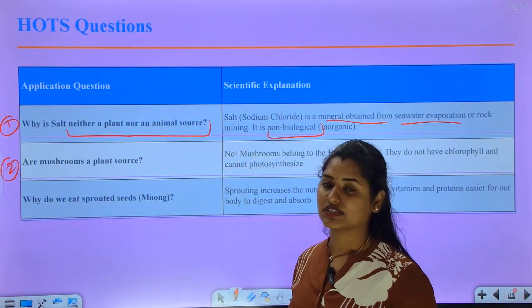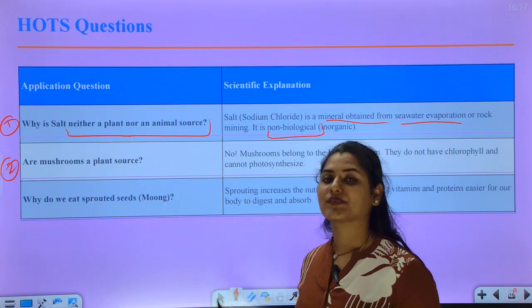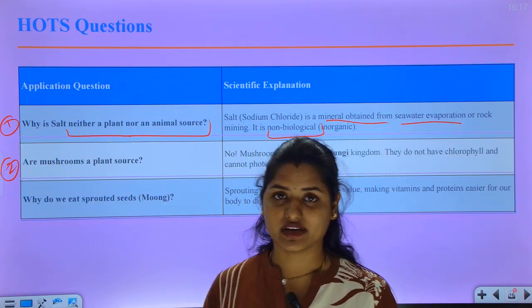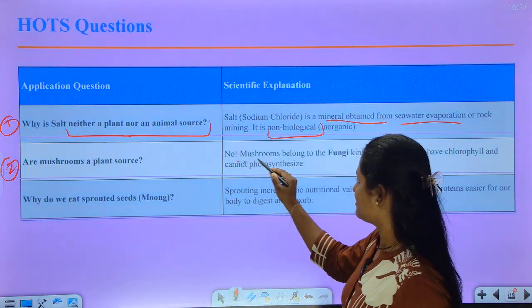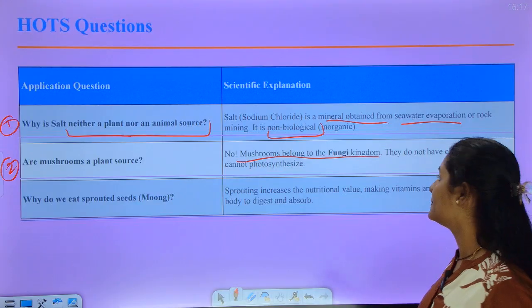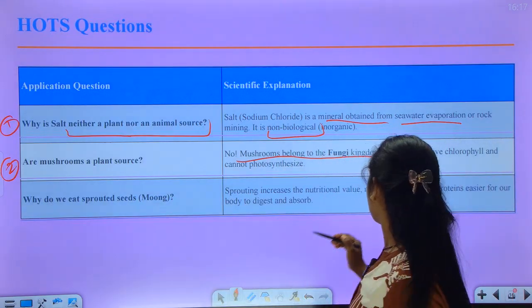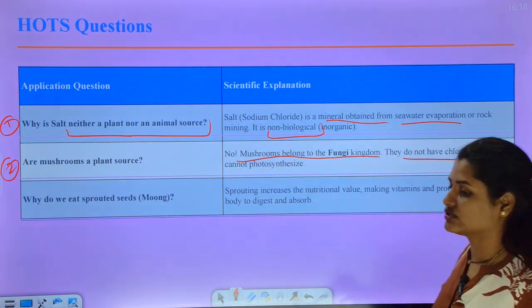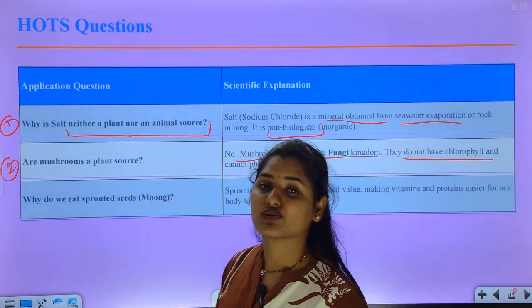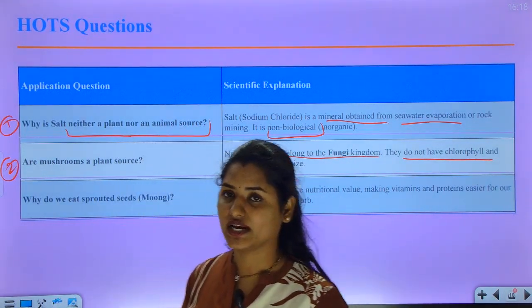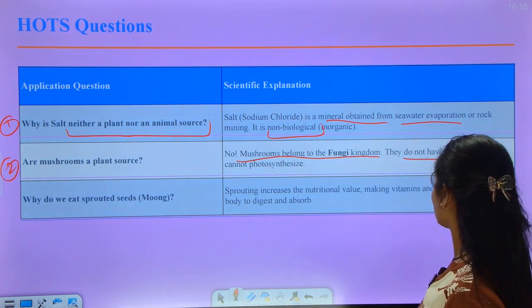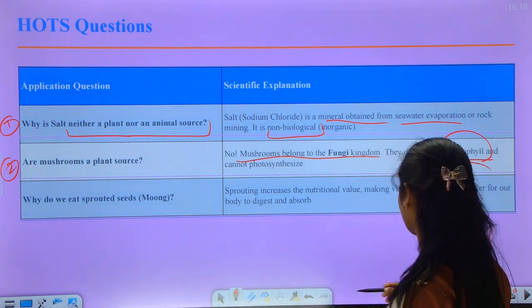No. Mushroom comes under the fungi family, right? It belongs to the fungi kingdom because it grows on decaying matter and does not have chlorophyll. So in mushrooms there is no photosynthesis process, because of the absence of chlorophyll.